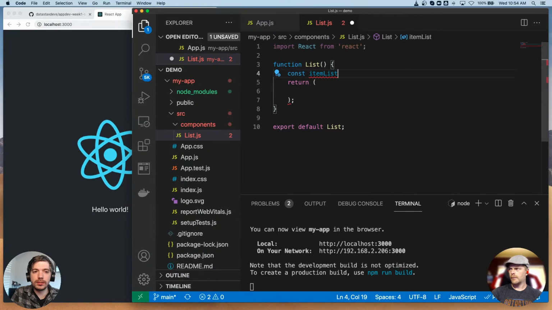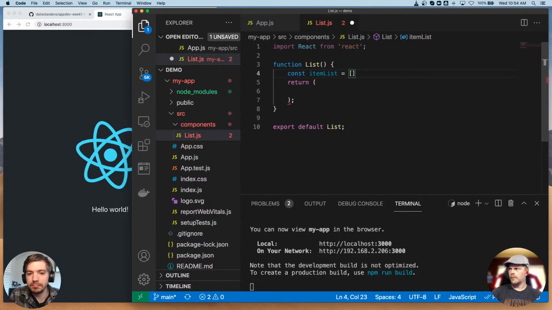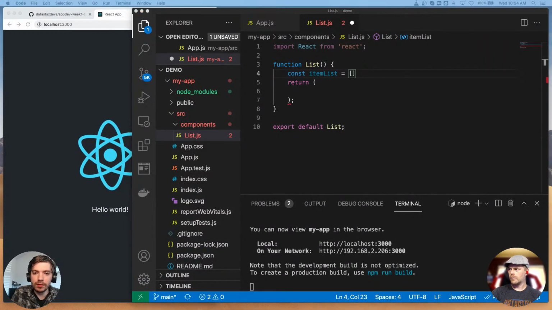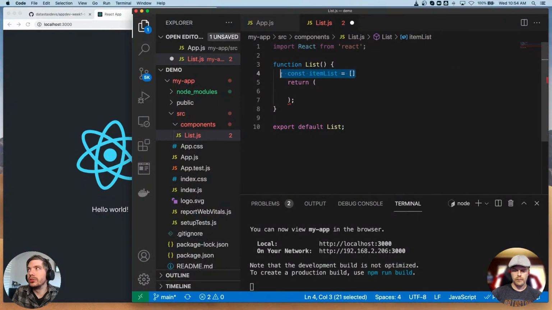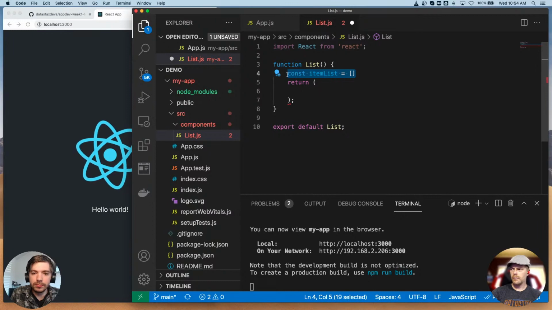I'm creating a constant called item list, and it's just going to be an array. I'm actually going to copy this out in the interest of time. These are going to be just items to do things, as if we had typed them in and added them.